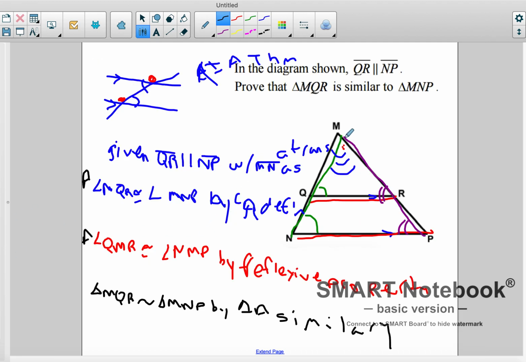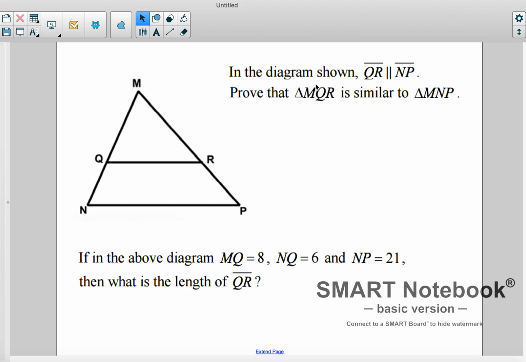Okay? So you could have thrown this other one in there if you wanted to, but I just wanted to show you that you could do it with two things here, right? So this is parallel lines cut by a transversal. This is reflexive property, and both of them get you two angles there. Okay? The next piece, well, we've just proven that they're similar, right? So if we know they're similar, we know their sides must be in proportion to each other. So let's take a look at their sides.